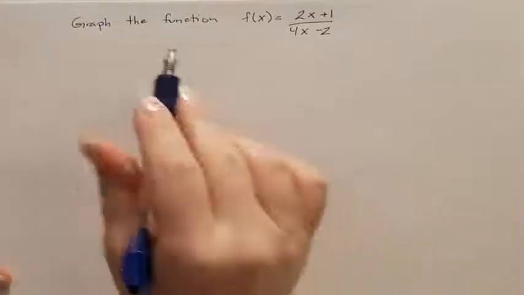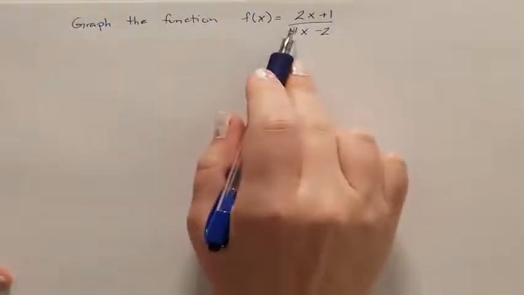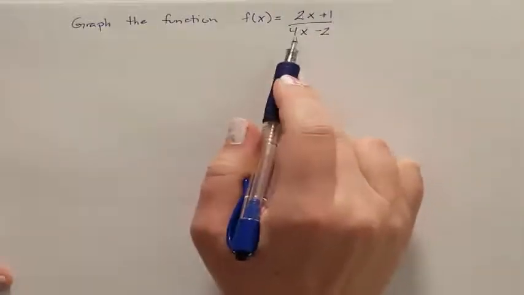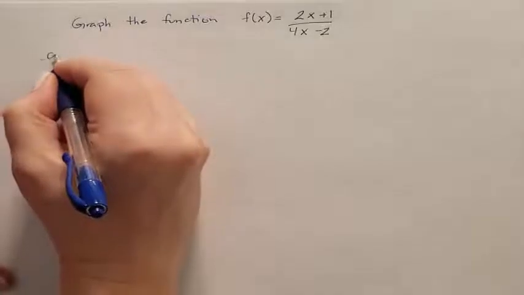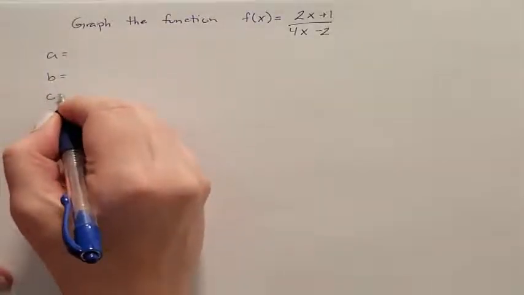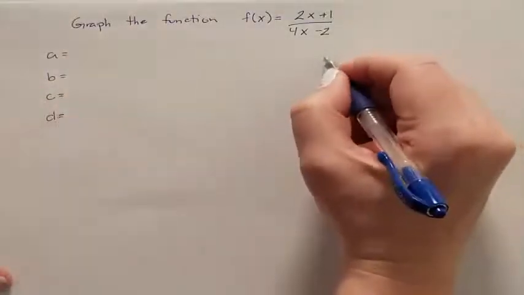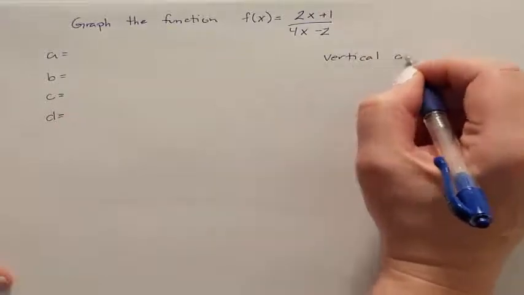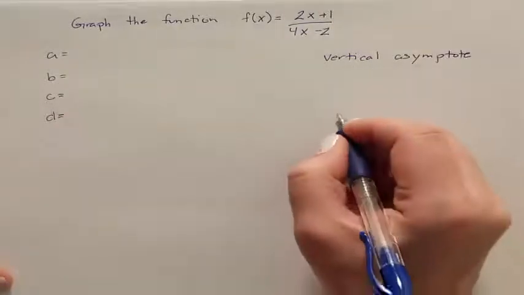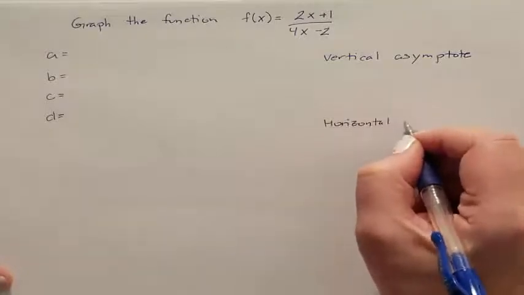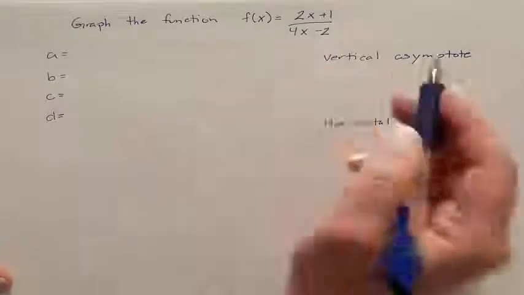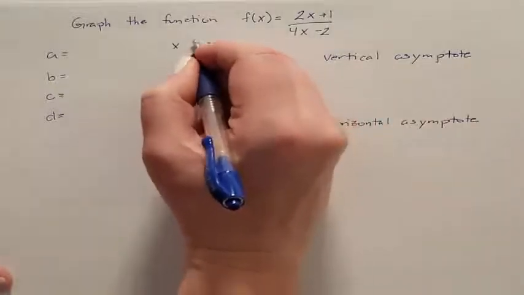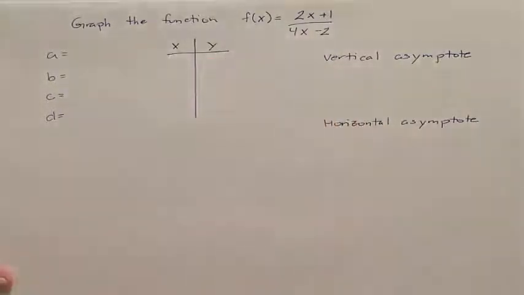So our next example, we need to graph the function, and this is a rational function that has both a binomial in the numerator and the denominator. So it doesn't really work with our standard form. So we're going to have to identify our ABCDs so that we can find our vertical asymptote as well as our horizontal asymptote. And because the problem has a binomial in the numerator, we're going to end up having to do an XY table to figure out where our hyperbolas actually are.